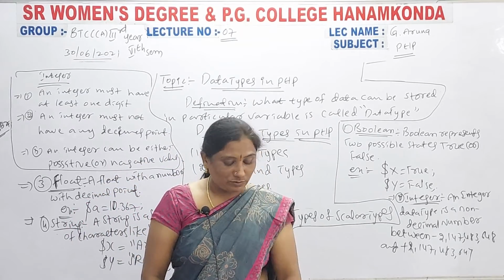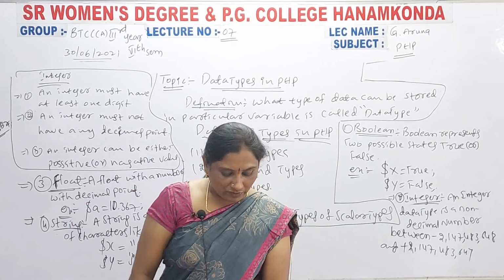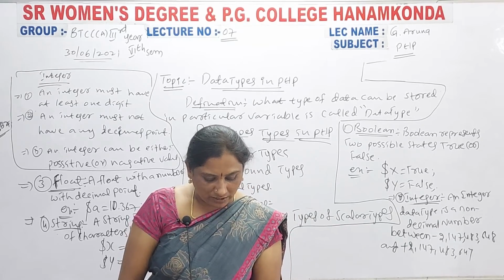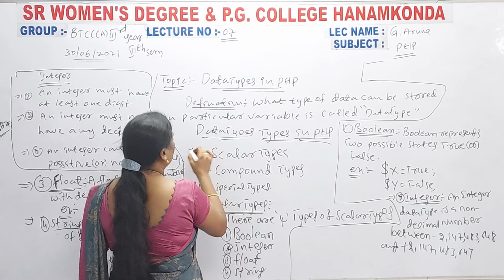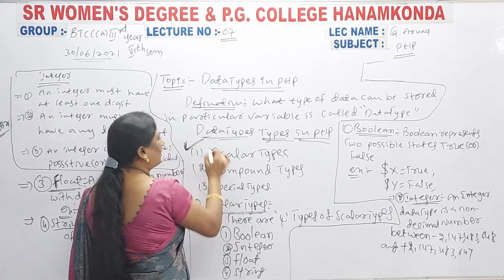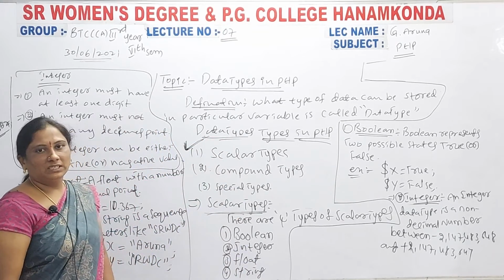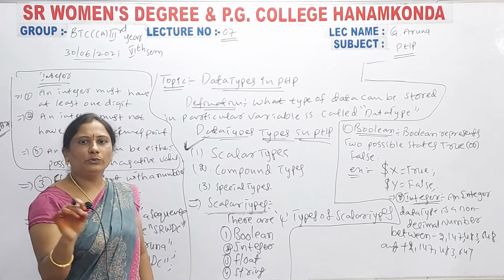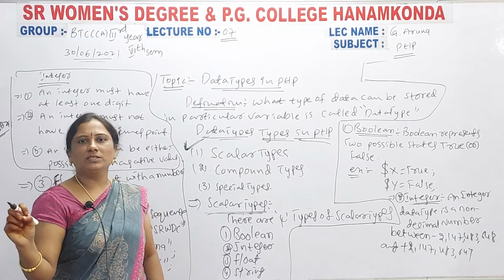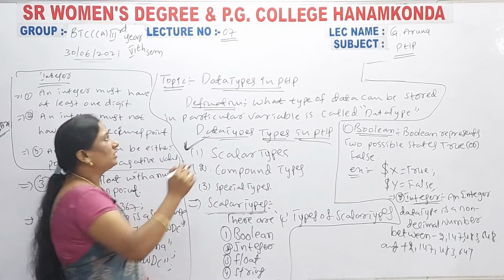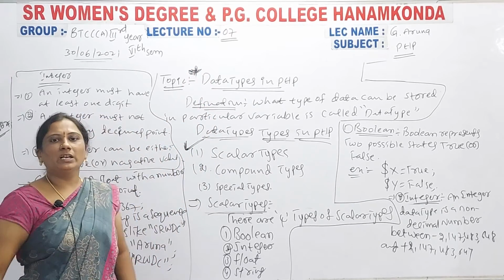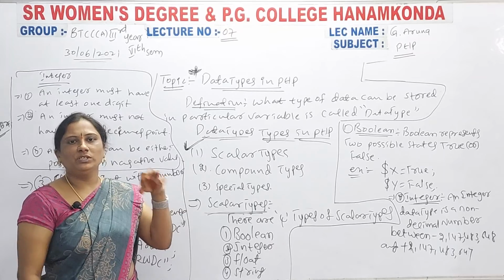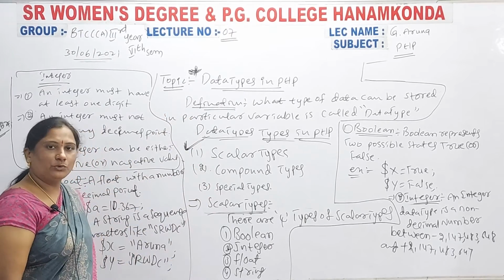The remaining types are still there, but the first one, scalar data types, is completed. Girls, you must write the notes, because you don't have textbooks. This is a very important question from the examination point of view. You have to write it all.